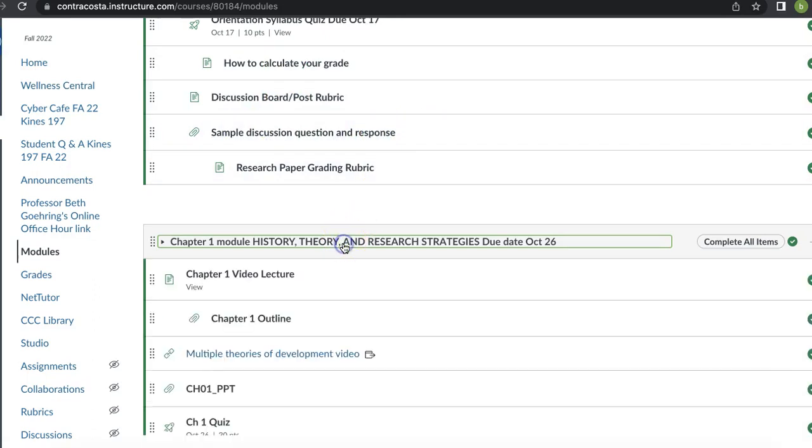I've set up each of these modules exactly the same. First thing you come to is the chapter lectures. Second thing is the outline. So what I would do is I would print out the outline, and then as you're listening to the lectures, I would take notes on the actual outline itself. And this is going to help orient you to what's important in the chapter.